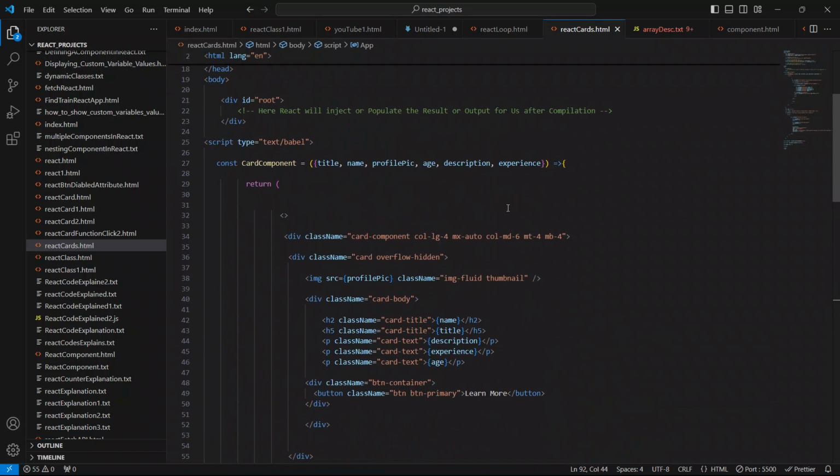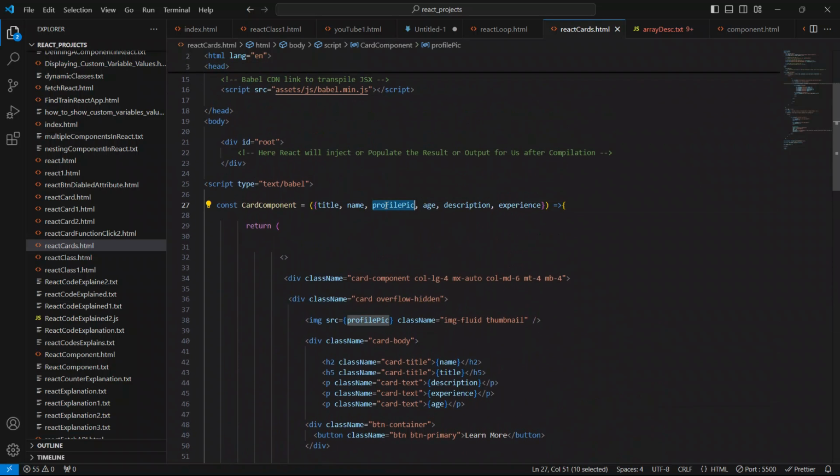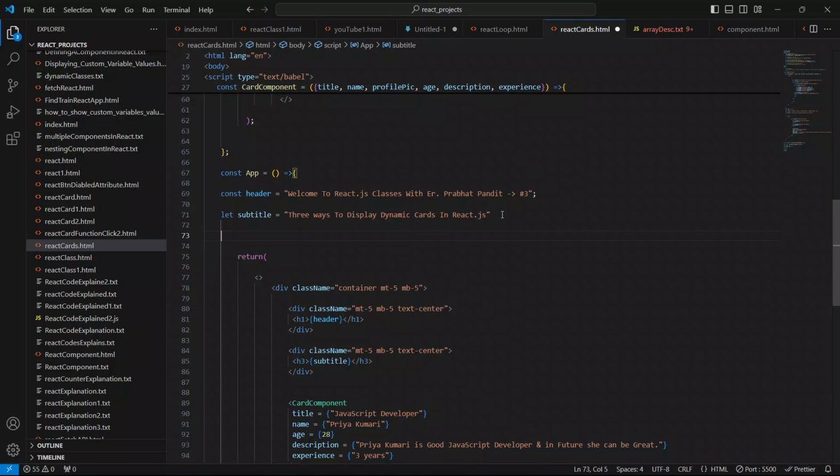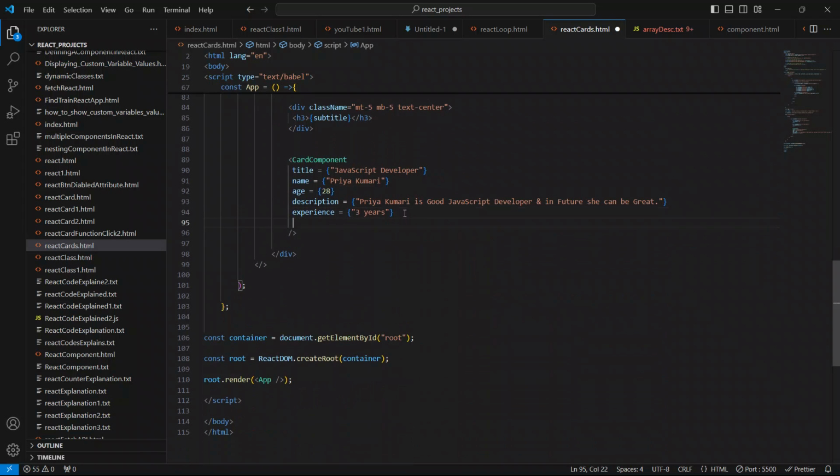And now we have to define this profile pic inside our parent component. Copy this prop name from here and give it as img for now. Equal to, there is a folder called assets, inside the assets folder, images.